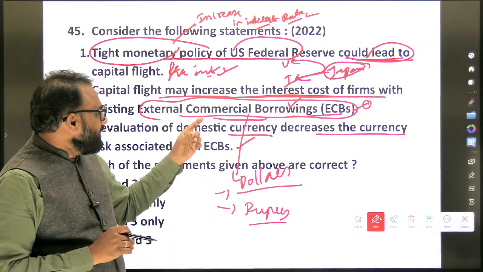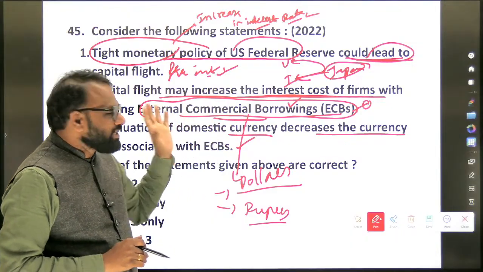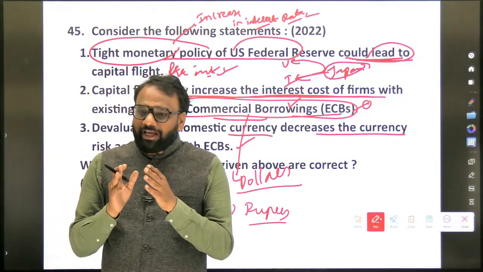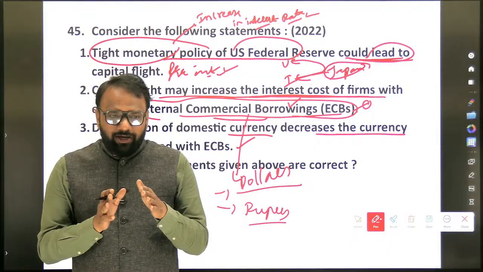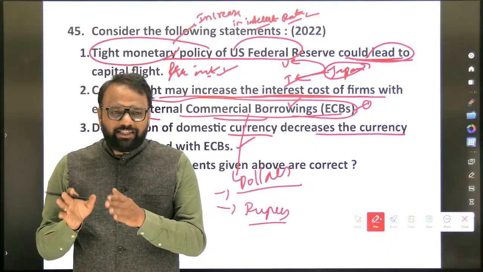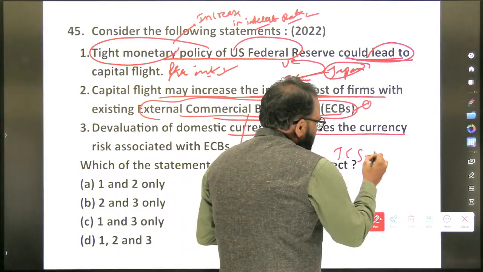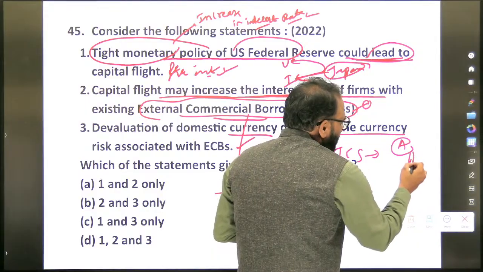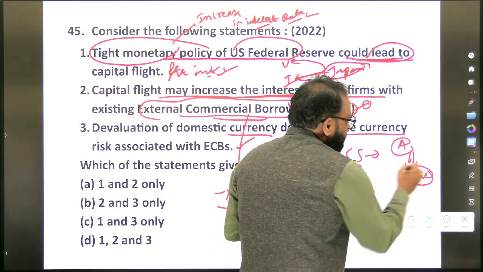Now if you look at the question, the cost of firms with existing external commercial borrowings. Let's assume external commercial borrowings means we have taken loan from another country, not government. Some Indian company like TCS or Infosys has taken a loan from some company A located in, let's assume, some European country.